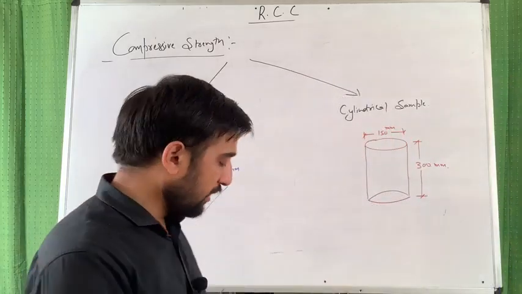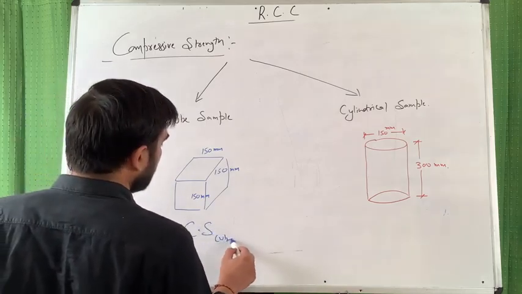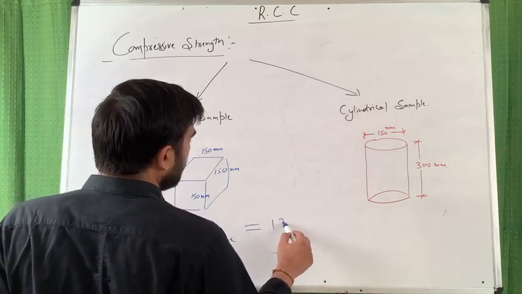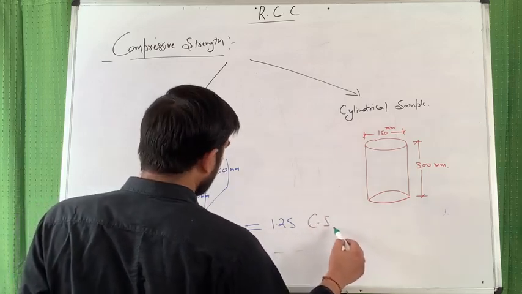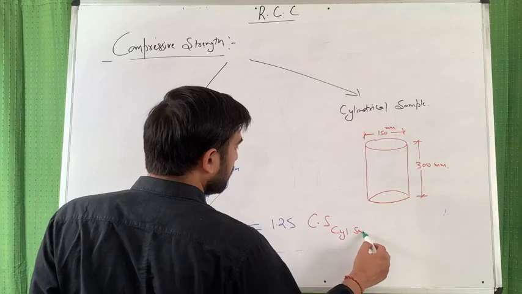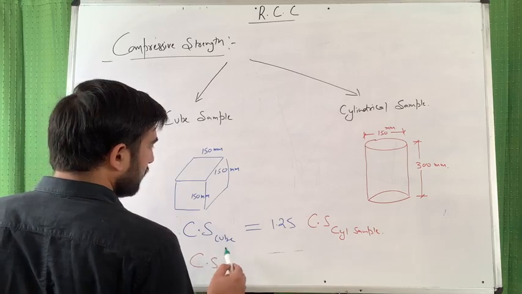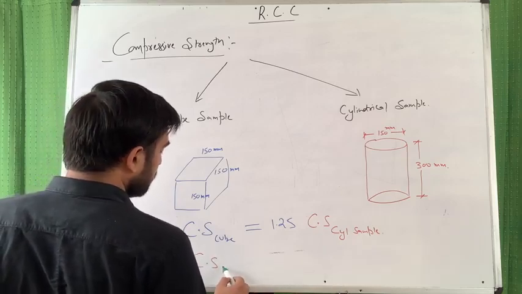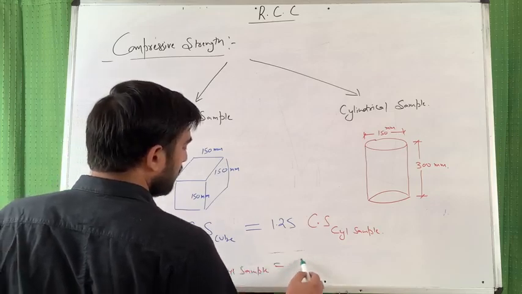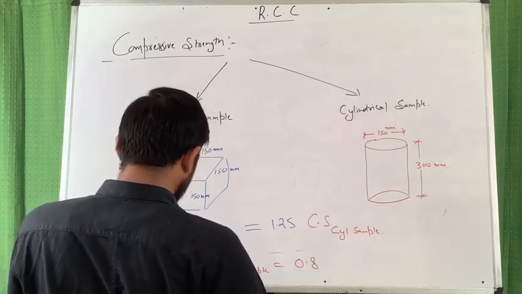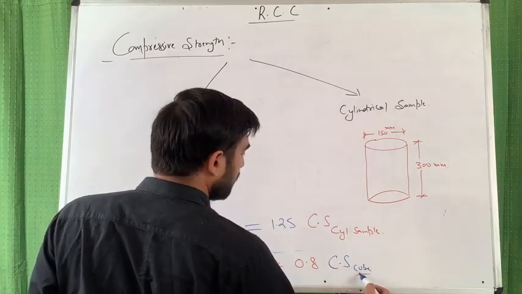Is it clear, friends? So you can write a note here that the compressive strength of the cube sample is 1.25 times the compressive strength of the cylindrical sample, or the compressive strength of the cylindrical sample is 80% of the compressive strength of the cube sample.